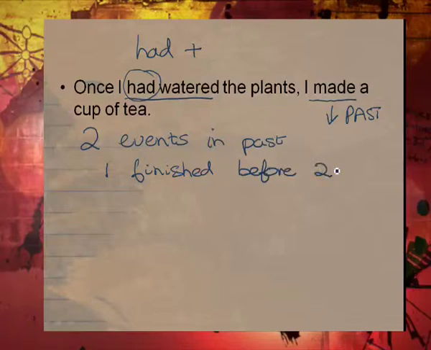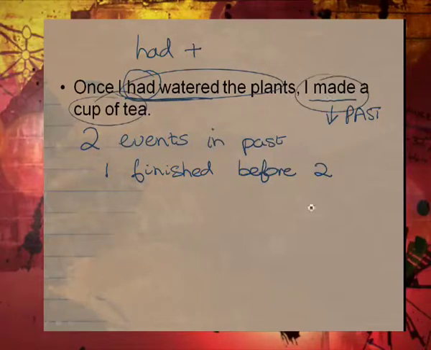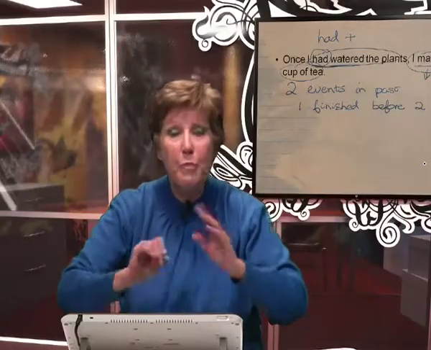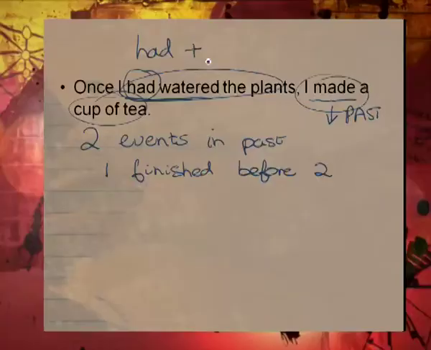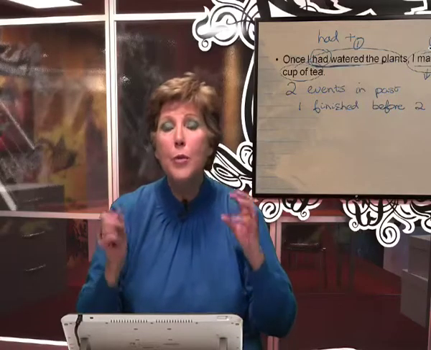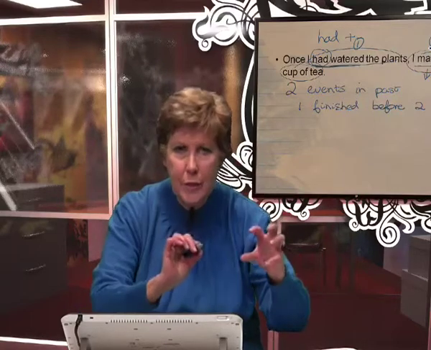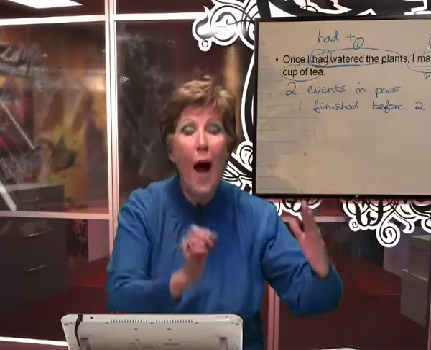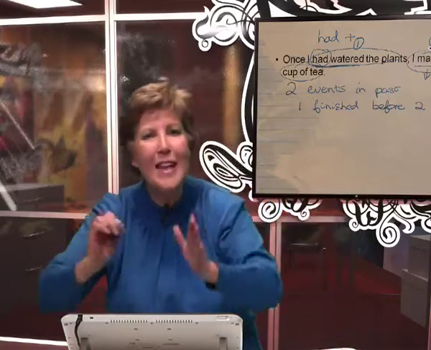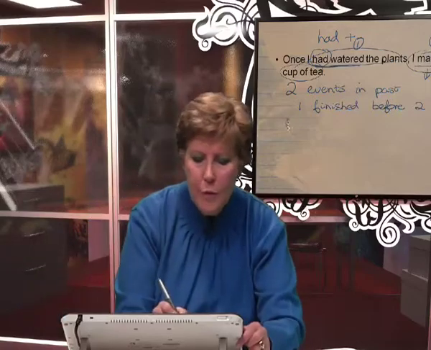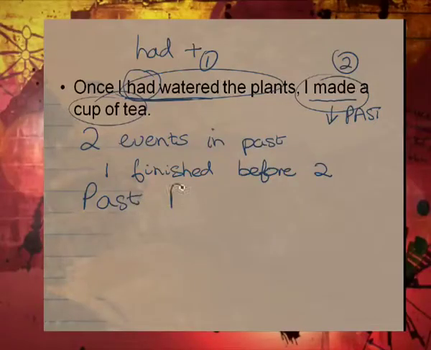So let's have a look at this. What are the two things that happened in the past? I watered the plants and I made a cup of tea. There are the two things. Which one was finished before the other one happened? This one was finished and then this one happened. So how do we use this tense? We use this tense to show two things finished in the past, but one was finished first and then the other one was finished. We call this tense the past perfect tense.